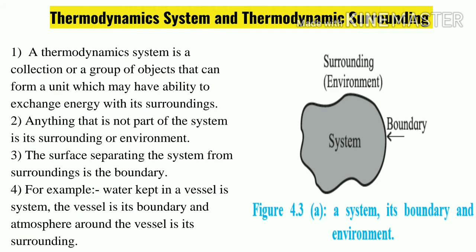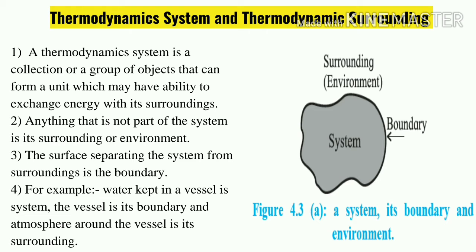Now we will see thermodynamic system and thermodynamic surrounding. What is meant by system and surrounding? A thermodynamic system is a collection or group of objects that can form a unit, which may have the ability to exchange with the surrounding. We will not go to the definition directly. Take for example, water kept inside a vessel. Whenever water is kept inside a vessel, the water is called the system, and the vessel as well as the environment outside is called the surrounding.